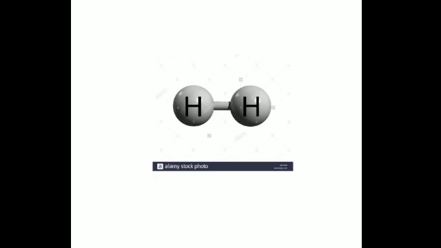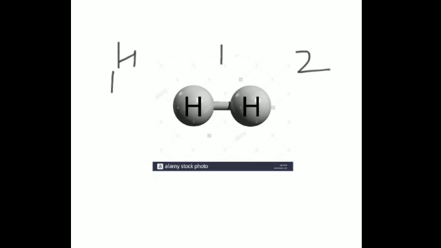I had told you earlier also, what is the electronic configuration of hydrogen? Hydrogen has atomic number 1. Electronic configuration is 1, that is, in the first shell it has only 1 electron. And what is the maximum number of electrons that the first shell can accommodate? It is 2, that is the maximum. But here it was only 1 electron.